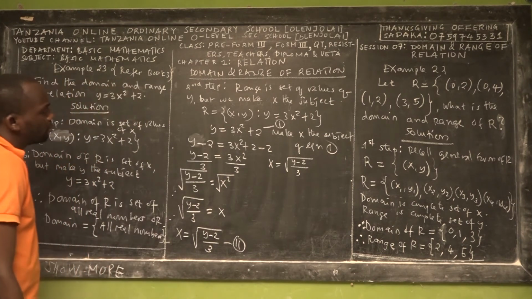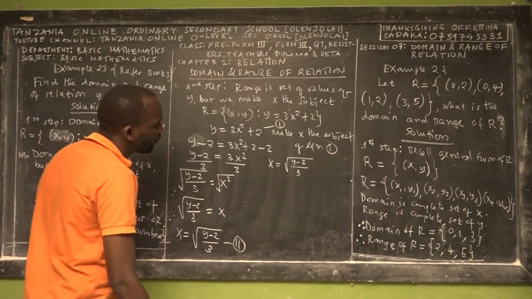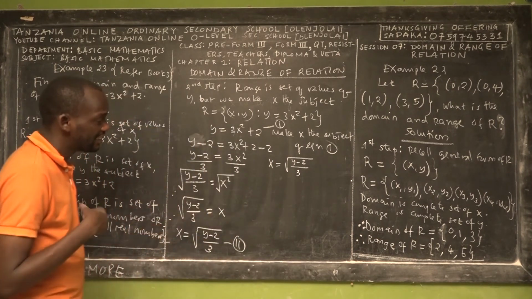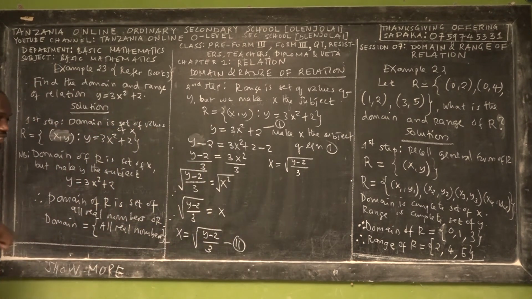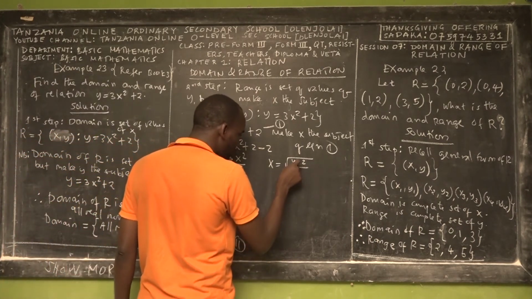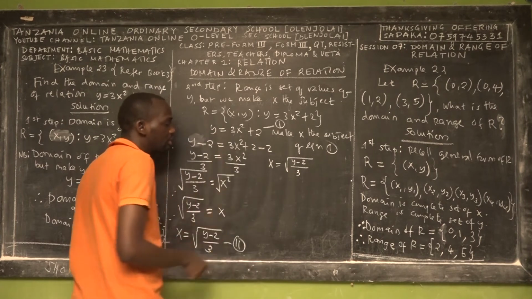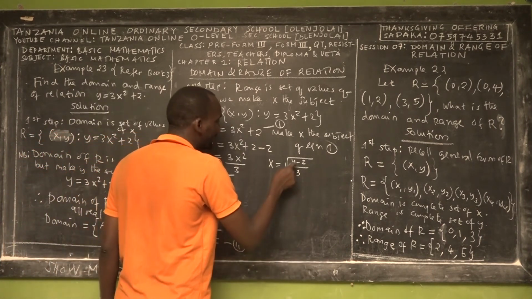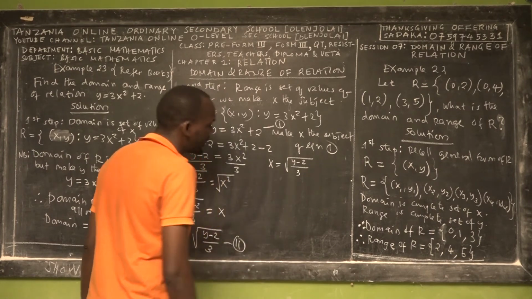So in this equation, what can we do? We have to condition. We say domain, range. Range is a value of y, but we make x the subject. So what are the possible values of y that we substitute here and get the real numbers of x? We find that not every value of y that we substitute in this equation will give us a real number.